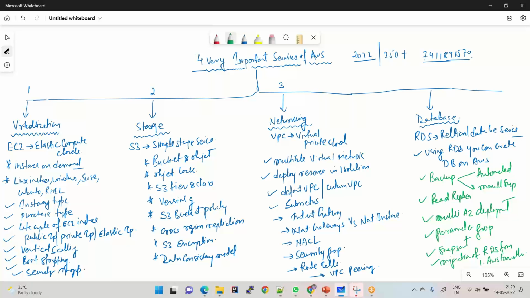Okay, so these are the four very important services, or you can say the pillar services: virtualization, storage, networking, and database. Using EC2, you can create multiple virtual machines on AWS. Using S3, you can store an unlimited amount of data. Using VPC, you can create multiple virtual networks that will help you deploy your resources in isolation, and the database service will help you create multiple databases. You can create multiple databases in RDS. AWS RDS offers a total of 6 types of database engines.